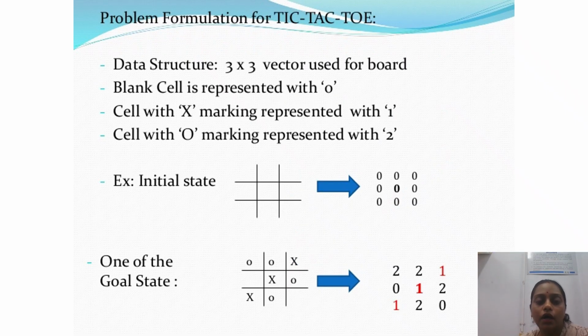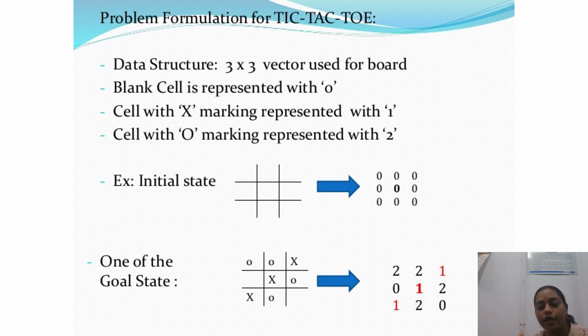Now see, this is the data structure, how to formulate this kind of problem. This kind of problem is formulated using a data structure of a 3 cross 3 matrix. A blank cell is represented with the symbol 0, a cell with X or cross marking is represented as player 1, and a cell with O marking is player 2. So this is my initial state, and this is one of the goal states.